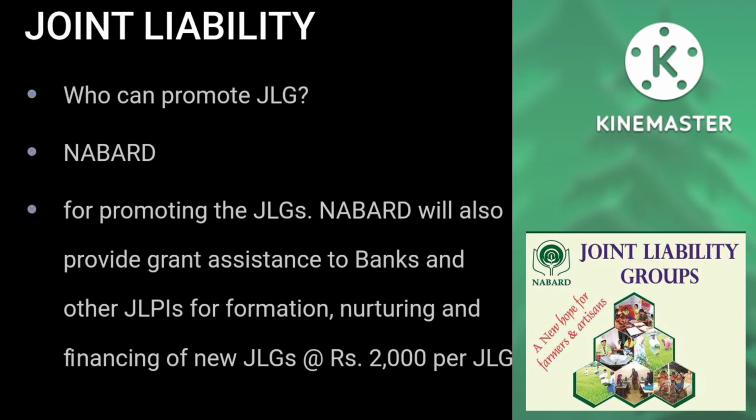NABARD promotes JLG. For promoting the JLGs, NABARD will also provide grant assistance to banks and other JLPAs for formation, nurturing, and financing of new JLGs at the rate of rupees 2000 per JLG.